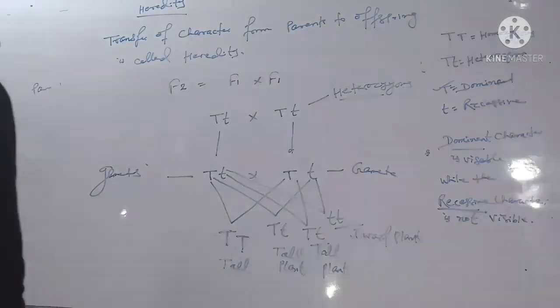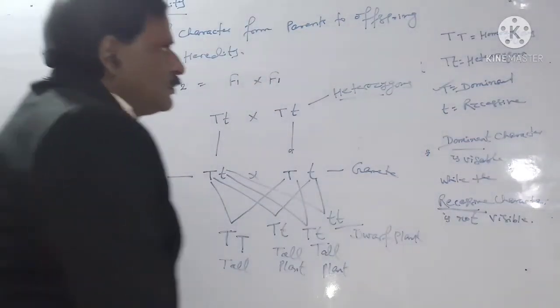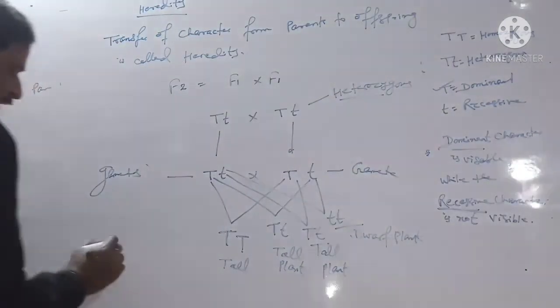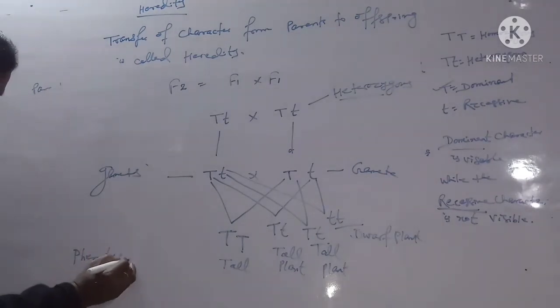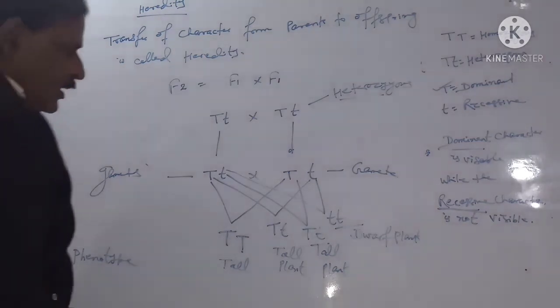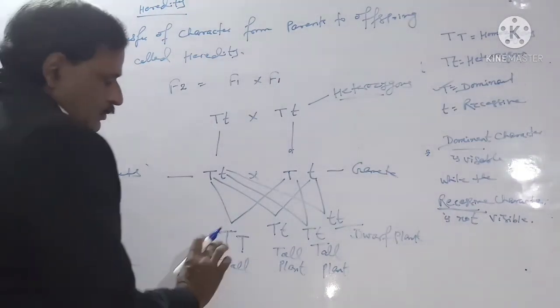The visible character is phenotype. The result is three tall plants and one dwarf plant.